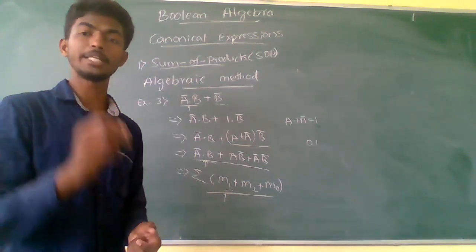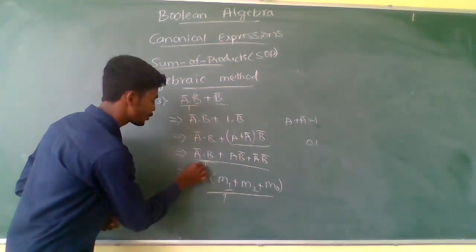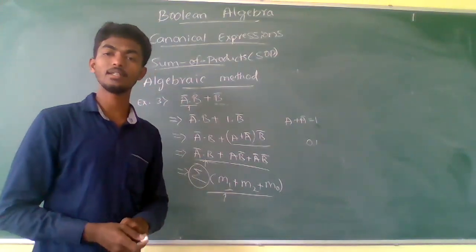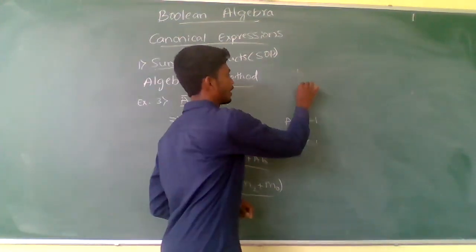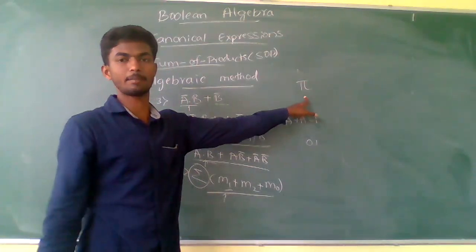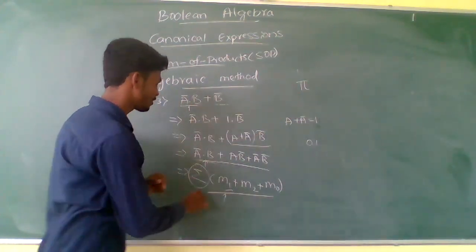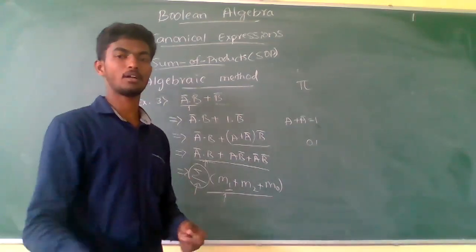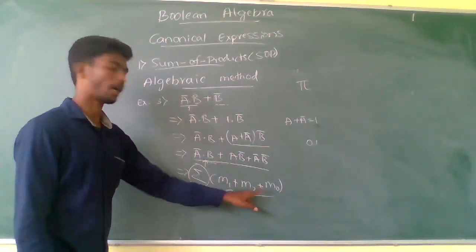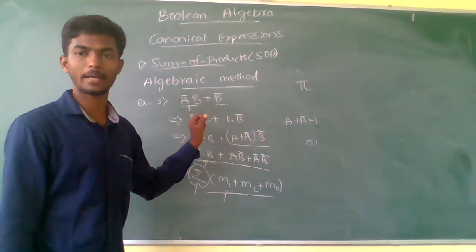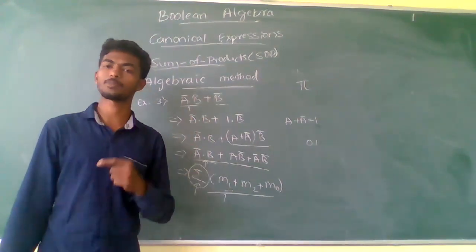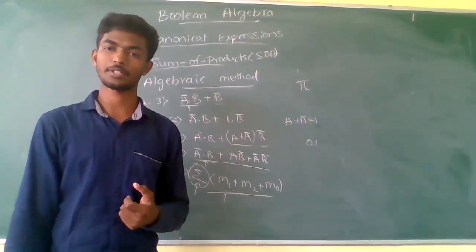When it is in the minterm format, you need to use the summation symbol. When it is in the maxterm, I will tell you in later classes, this is represented by pi. When it is in the minterm notation, we need to write it as a summation of m1, m2 and m0. This is the algebraic method to convert the given Boolean expression into the canonical expression.